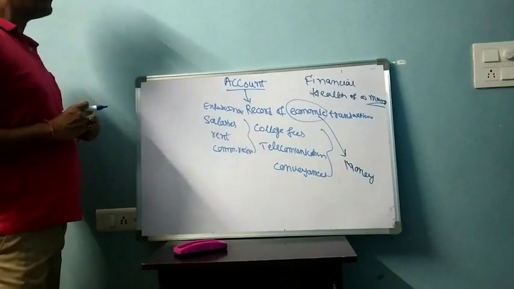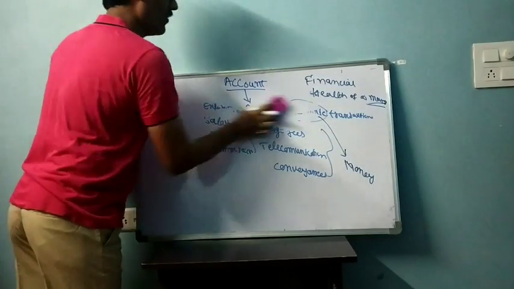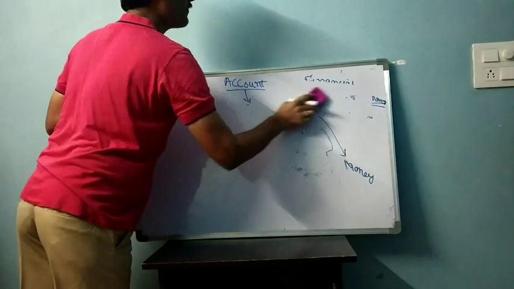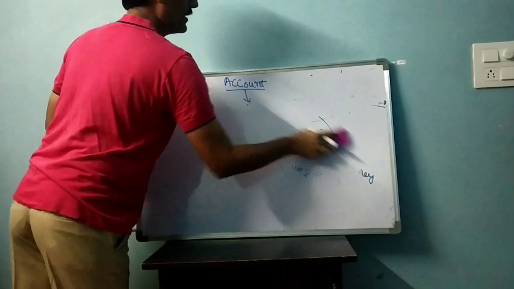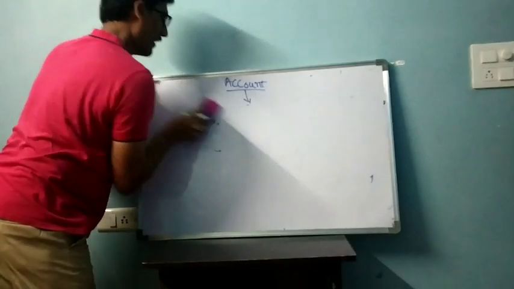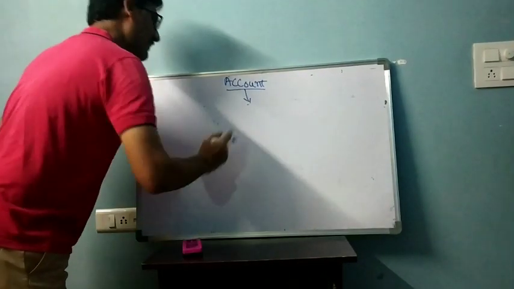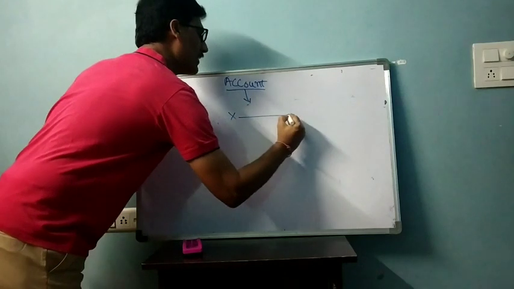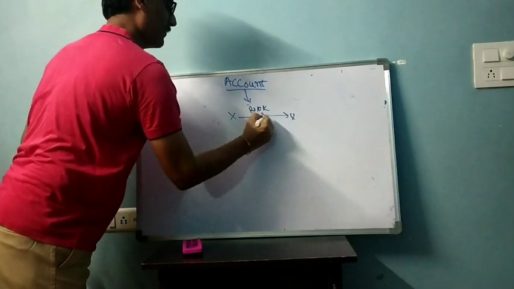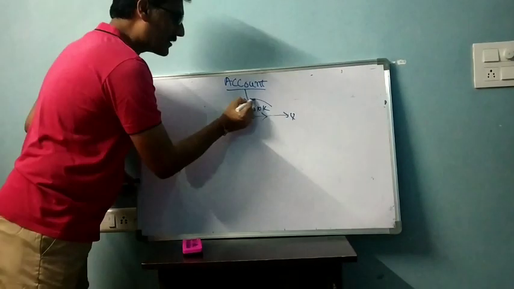Now, before I record the economic transactions, let us understand what the debit and credit parts in accounts are. In simple terms, what do you mean by debit and what do you mean by credit? Account means a record of economic transaction. I will explain this with an example. X is a person who is giving money to Y, let us assume 10,000 rupees. This is an economic transaction because money is involved.